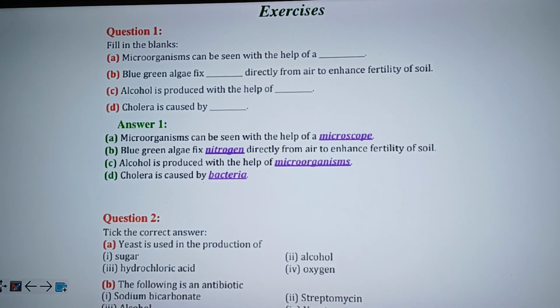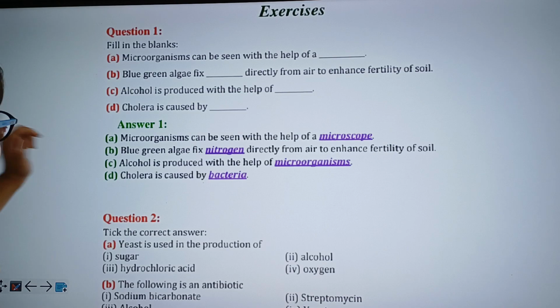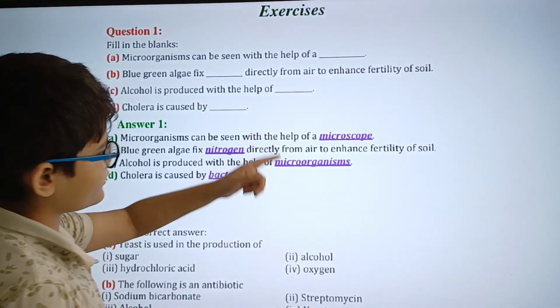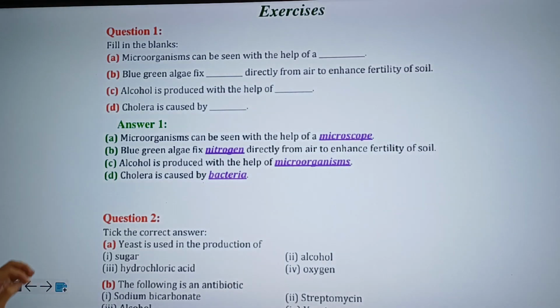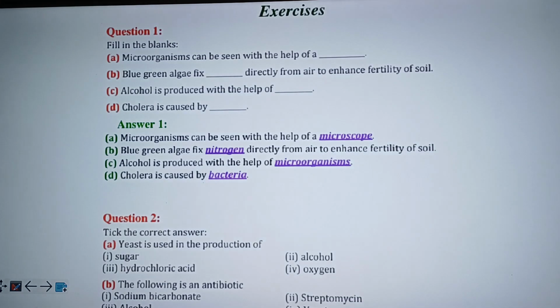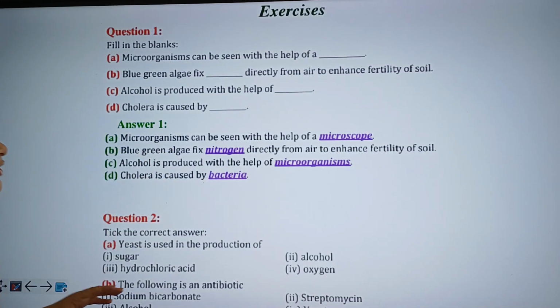Exercises. Question 1. Fill in the blanks. Microorganisms can be seen with the help of a dash. The answer for this question will be microorganisms can be seen with the help of a microscope. The reasoning for this answer is that microorganisms, as the name suggests, are micro, meaning they are very small, and the microscope is designed to see things that are very, very small. Hence, microorganisms can be seen with the help of a microscope.